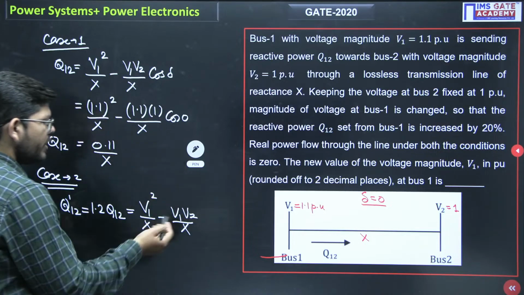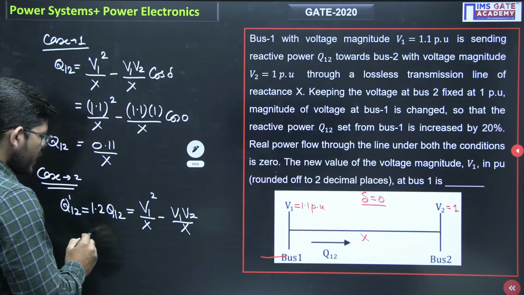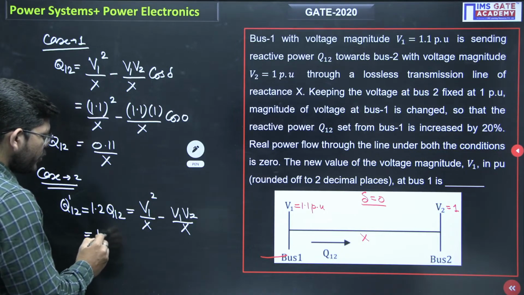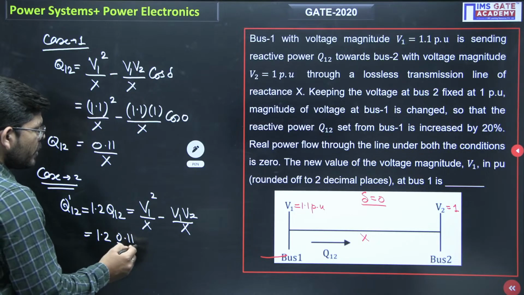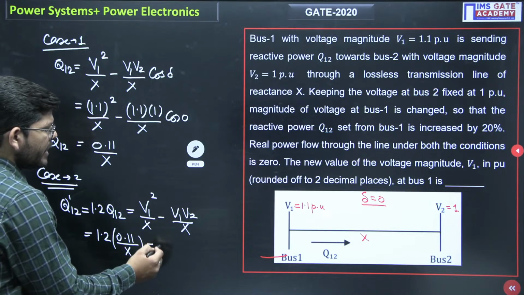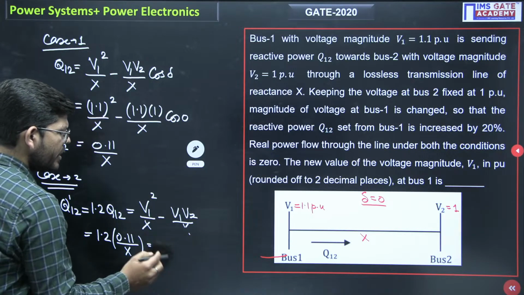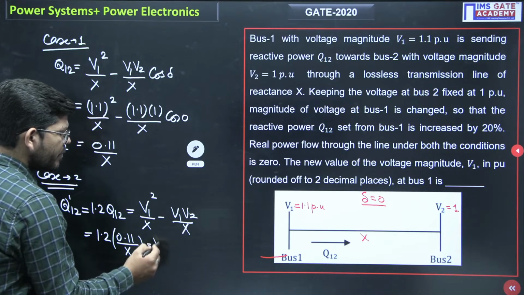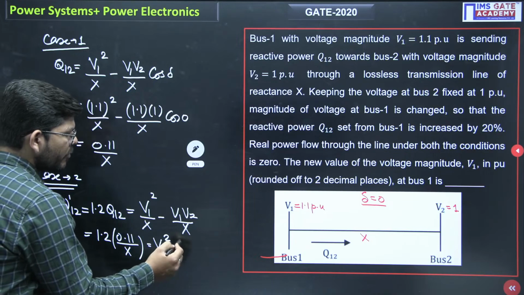Del is 0, so cos del will be 1. Now just put the values here: 1.2 into Q12, which is 0.11 over X, equals V1 square by X minus V1 into V2, where V2 is still 1. Here we have to find how much V1 has become so that the reactive power is increased by 20%.